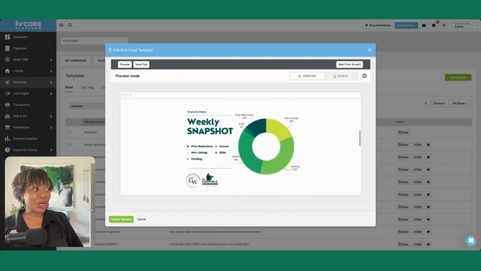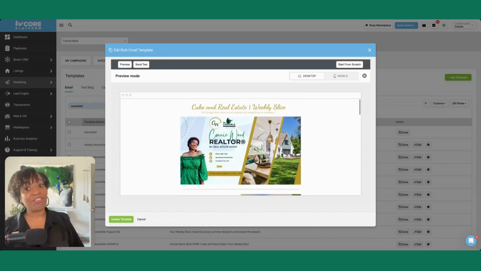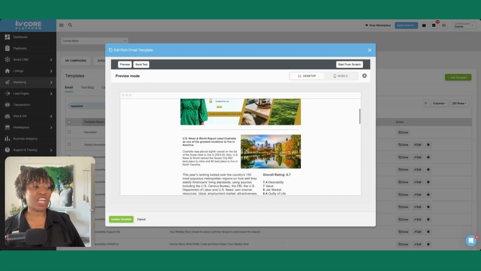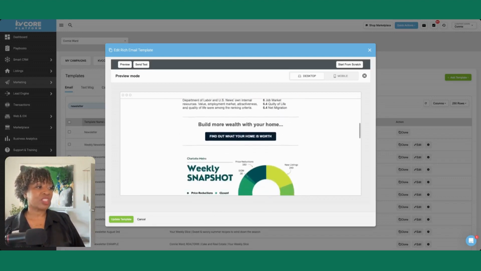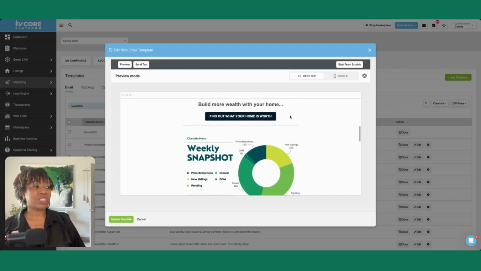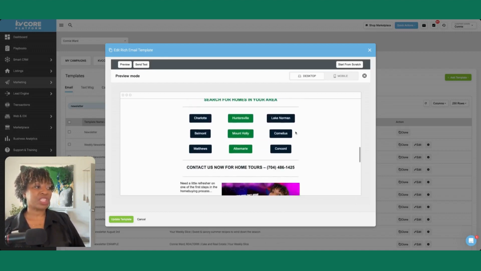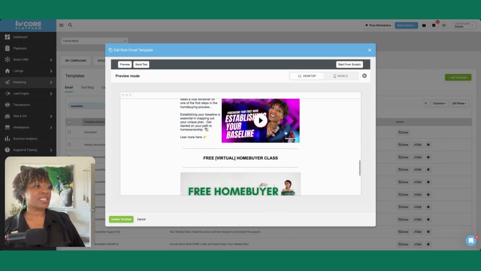Okay, so here we have it. This is the final version. Okay, so let's just go through it one last time. We've got our header if we're going to have one. We've got our main image that never changes, our feature article that changes, our home valuations, which doesn't change, our weekly snapshot changes. This section for searching for homes doesn't change. The call to action doesn't change. This text in this video doesn't change, or maybe it does infrequently.